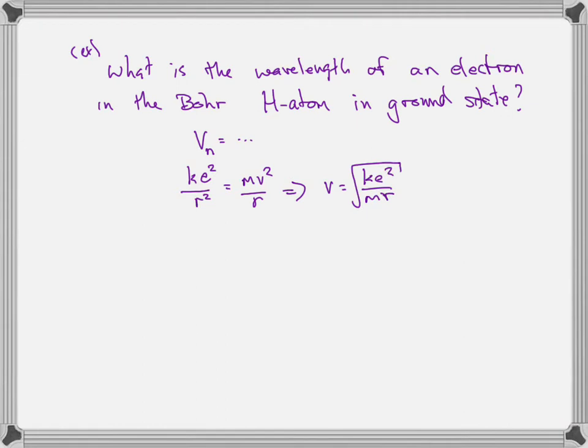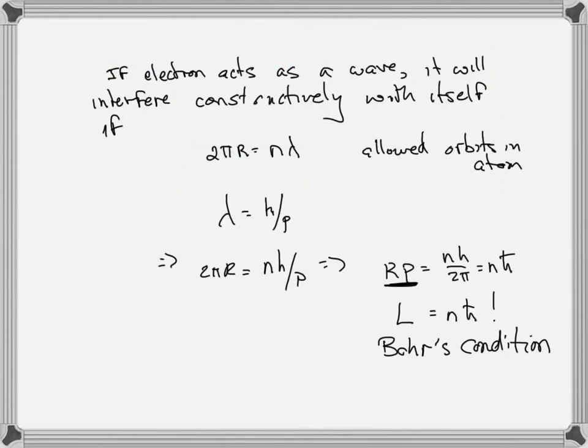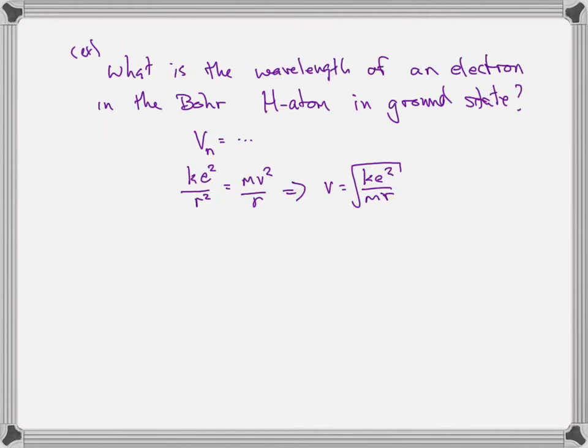Remember the radii in the Bohr atom are indeed quantized, but let's just take the Bohr radius, that ground state radius, which is approximately 0.5 angstroms.